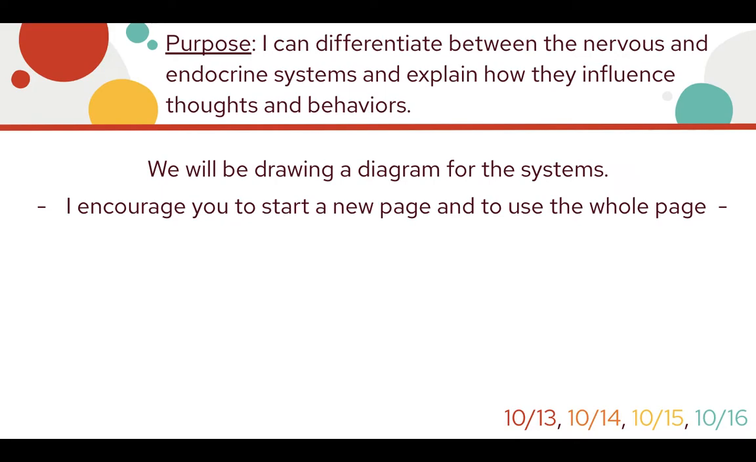Our purpose today for the first part of the lesson is that I want you to be able to differentiate between the nervous and endocrine systems and then explain how they influence thoughts and behaviors. For this part, we're going to be drawing a pretty large diagram. The more room you have, the better. So I'm going to encourage you to start on a brand new page and use the whole page for the diagram.